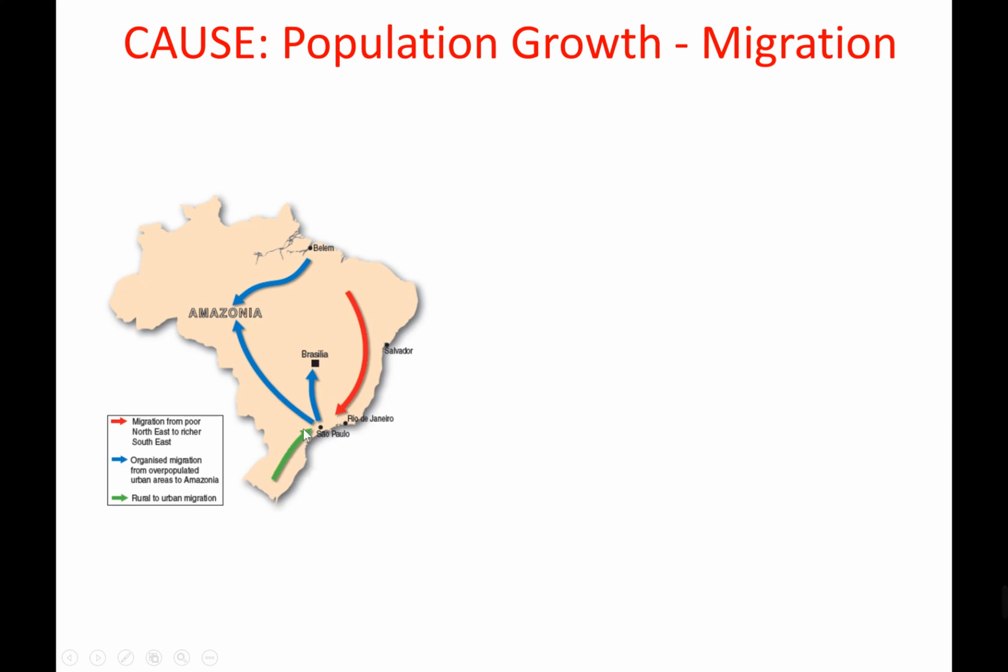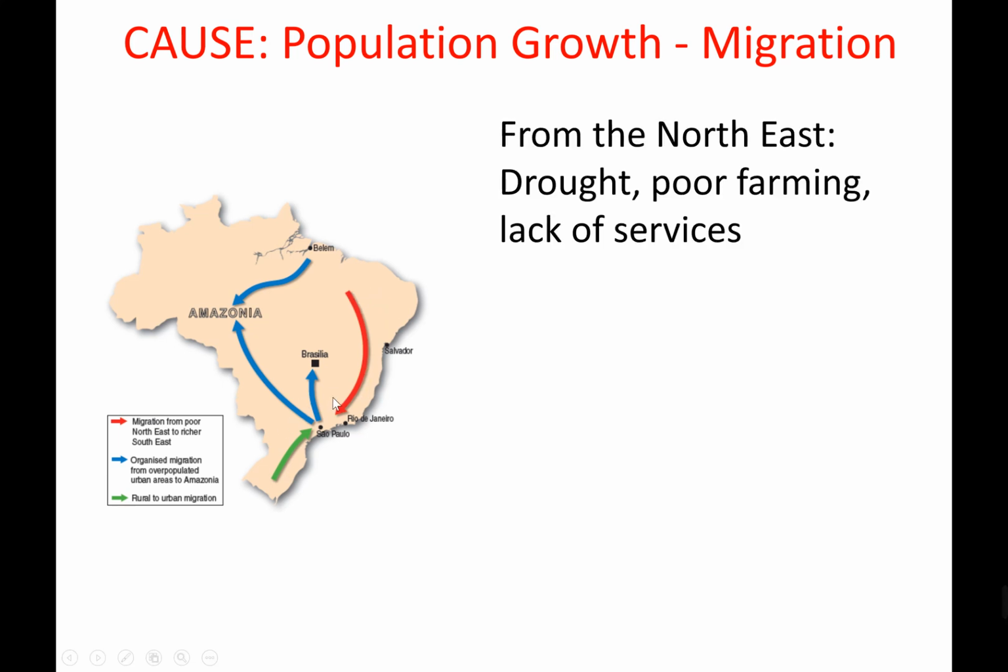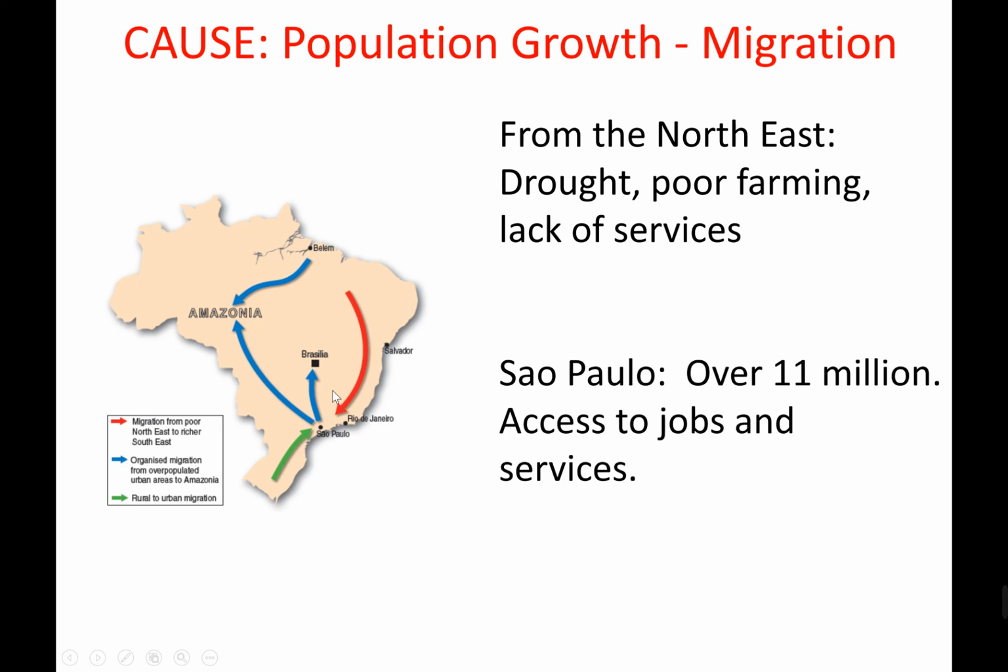There's also rural to urban migration from the south of the country, but most of the migration is happening in this direction here. And what happens is that one person moves down, gets settled, builds himself or herself a little shelter in the favela, and then says, right, come on, sends the cousins, they come, etc. So most of the migration is from the northeast, and this is because of drought, poor farming, difficult farming conditions, and a lack of services. They're coming into Sao Paulo, again that should be over 12 million, basically to access jobs and to access services.